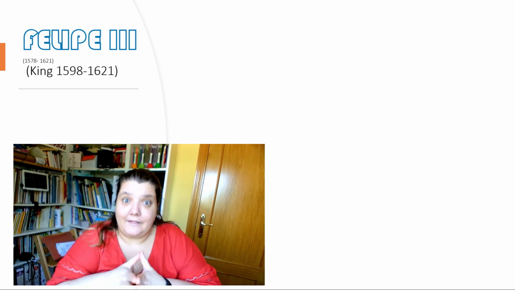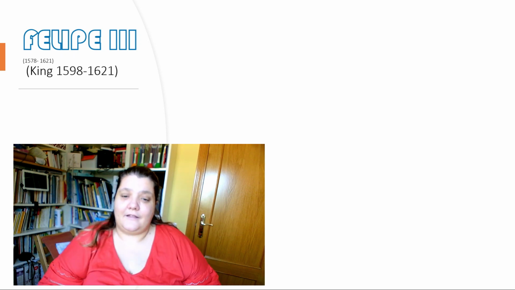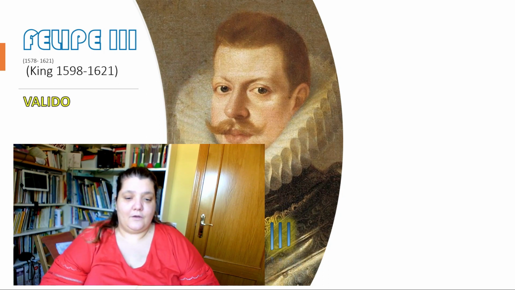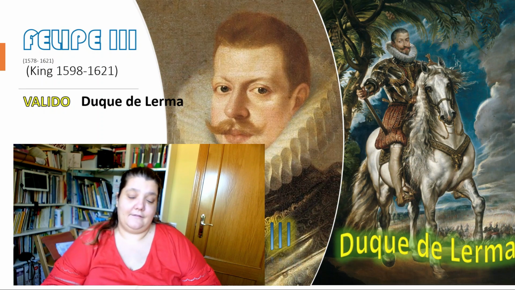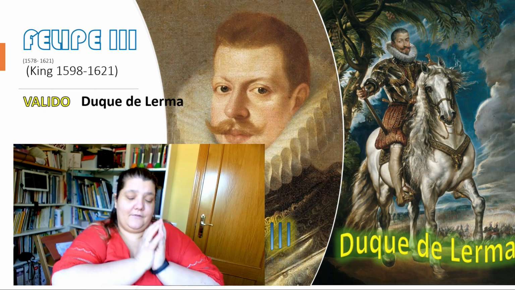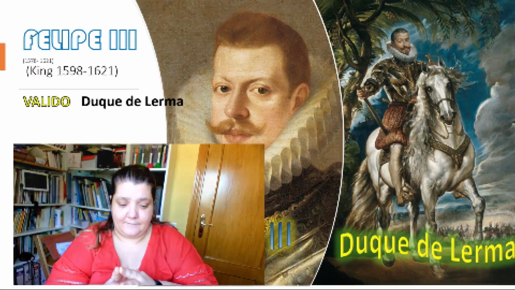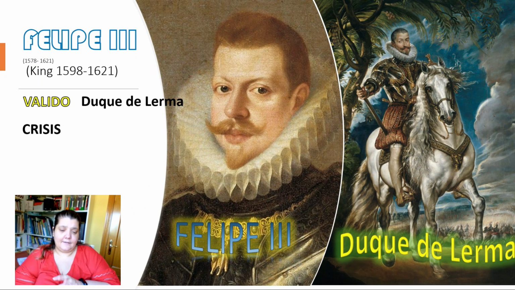So he chose a válido, another person, to help him with all the hard work. That person, who Felipe III chose, was the Duque de Lerma. So we have Felipe III, who was the king, but the person who really governed the country was the Duque de Lerma. During that period, during the government of Felipe III and the Duque de Lerma, there was a very important crisis in Spain. We have an economic crisis.